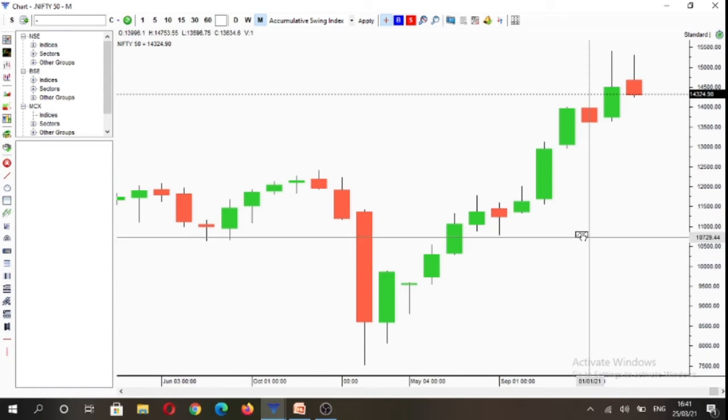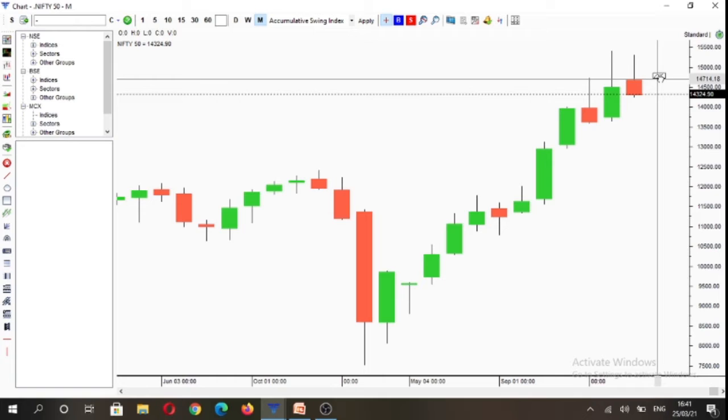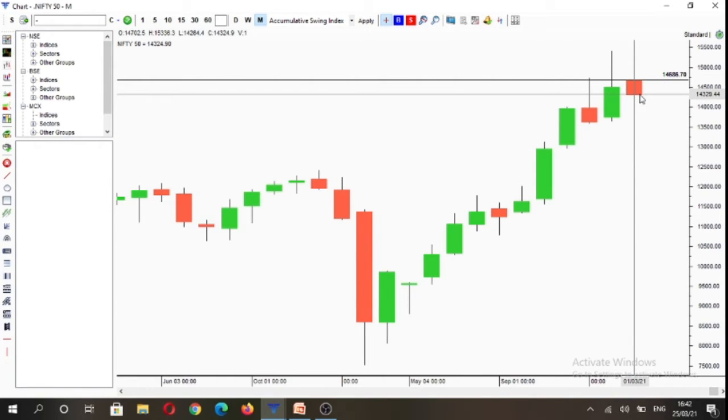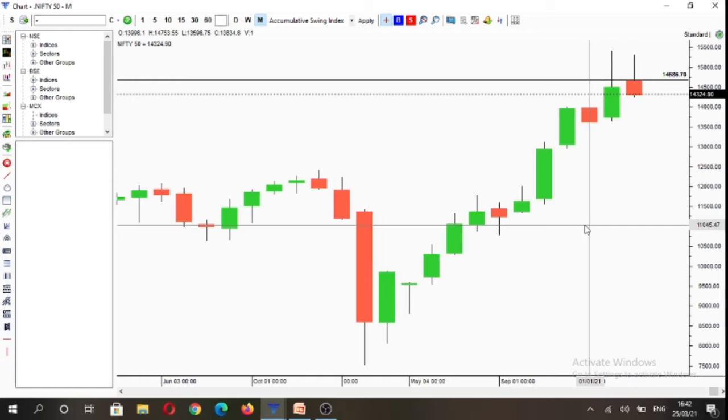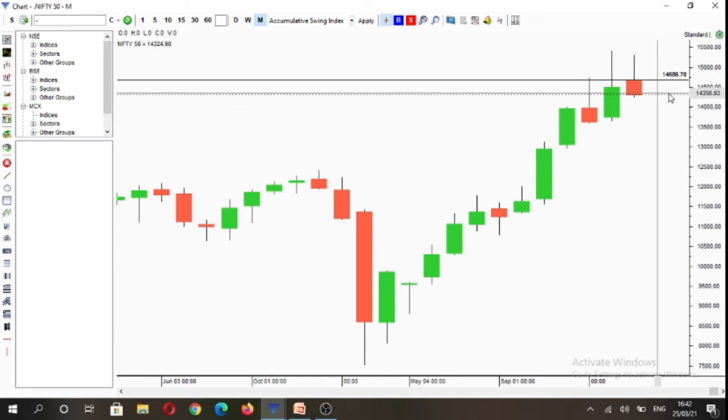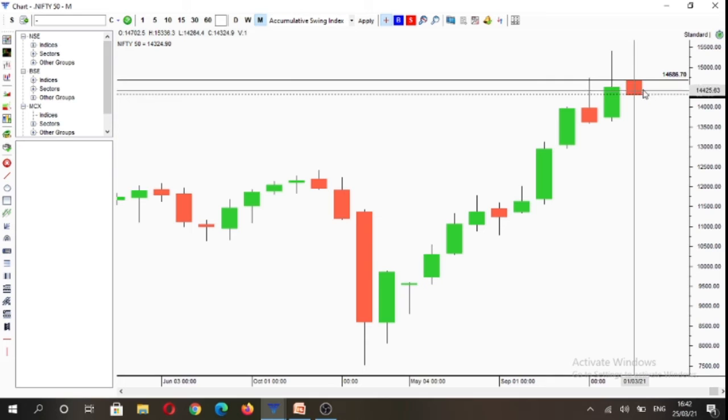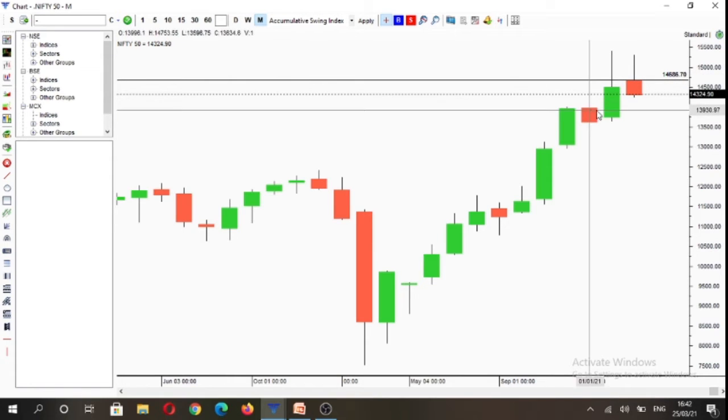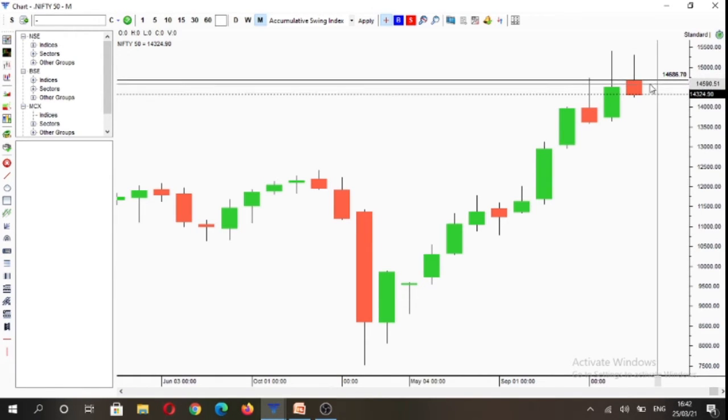If we analyze Nifty on multiple time frames, you will see that on the monthly time frame, market is currently under control of sellers below 14,702 levels. And overall, we are forming an inside month as the price is currently in between the previous monthly candle range. So inside candles are formed when there is an equilibrium between both the buyers and the sellers.